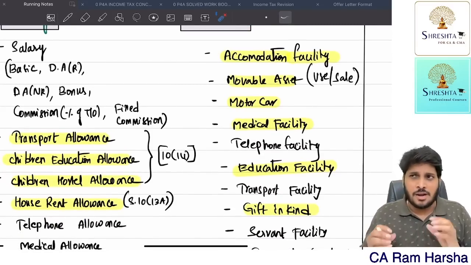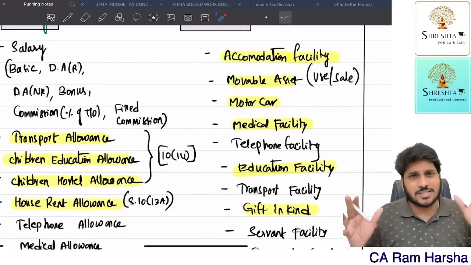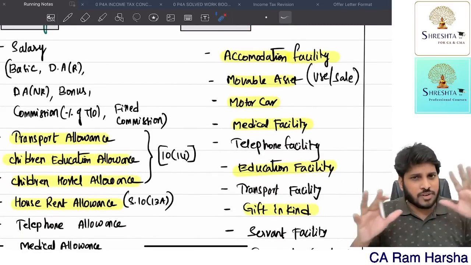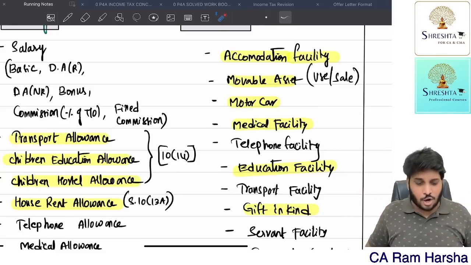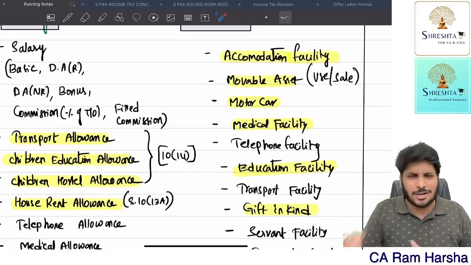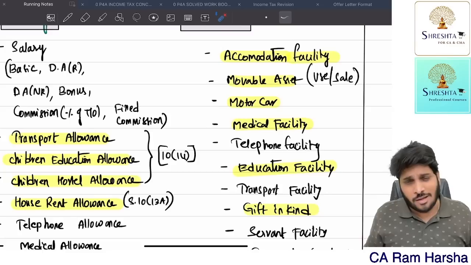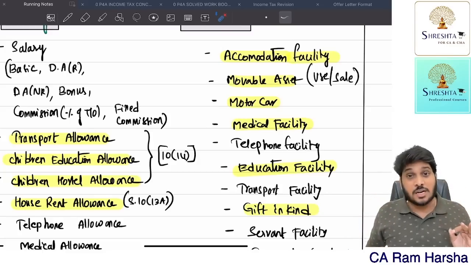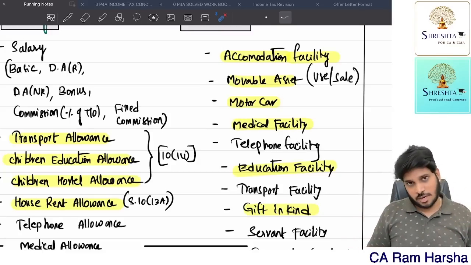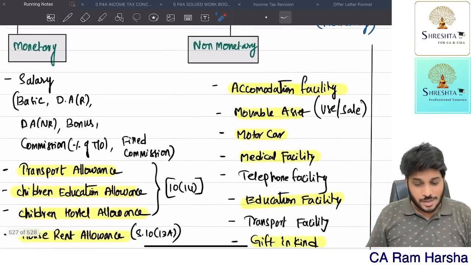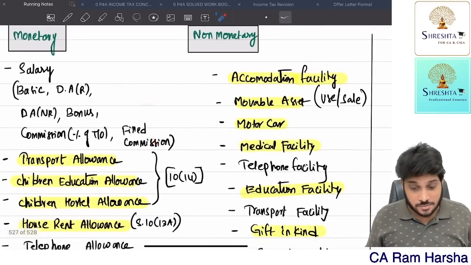More than this, let us assume in salary we are discussing some 50 issues, 50 types of benefits. Out of 50, I have covered almost 40 items here. 10 items are not at all relevant, no use at all. Getting the point? So all the benefits that are important from the exam point of view, I'm covering. Now, what various benefits that we get, we have listed out.